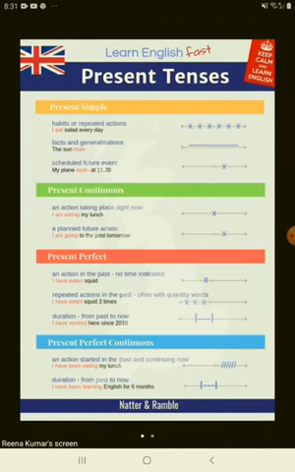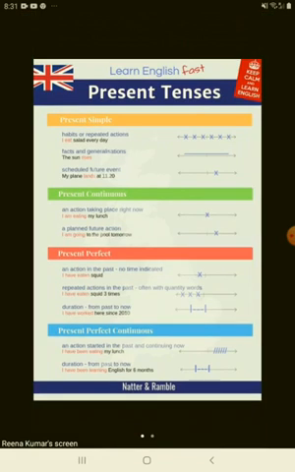Hello students, in continuing with the series, I am going to discuss the topic of tenses with you. What do we understand from the word tenses? Tenses denote the concept of time in grammar, and they help us understand a particular sentence better with reference to time.